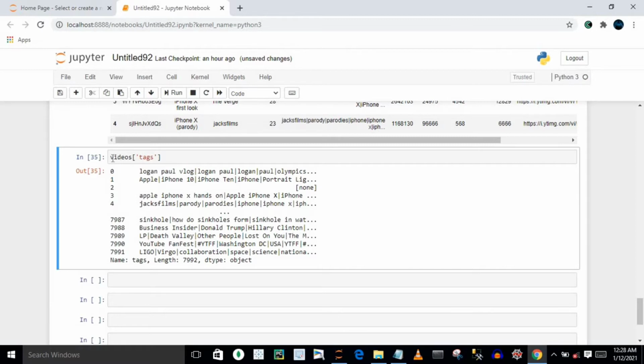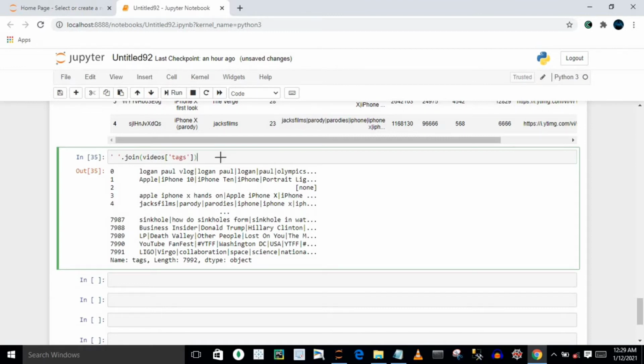Let's say I'm going to join all these tags to get a whole bunch of tags in just one string. For this, you can call join, and before calling join, you have to mention how you have to join it. You have to join it by giving a space.